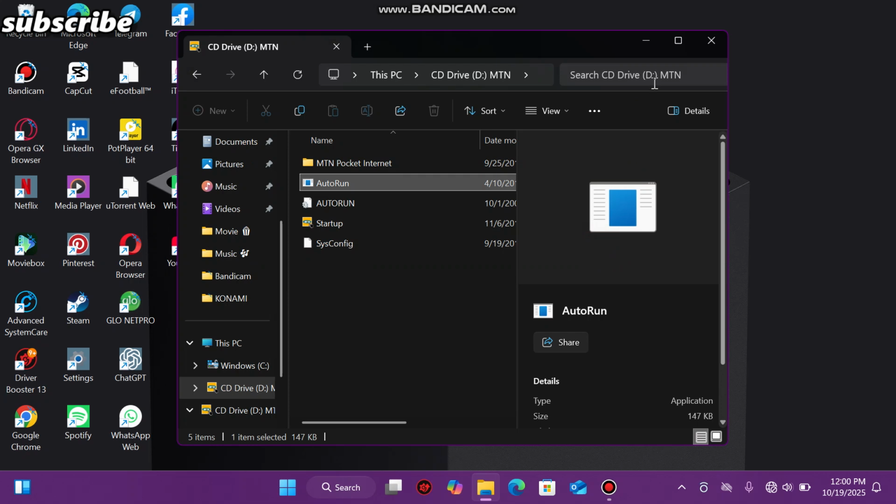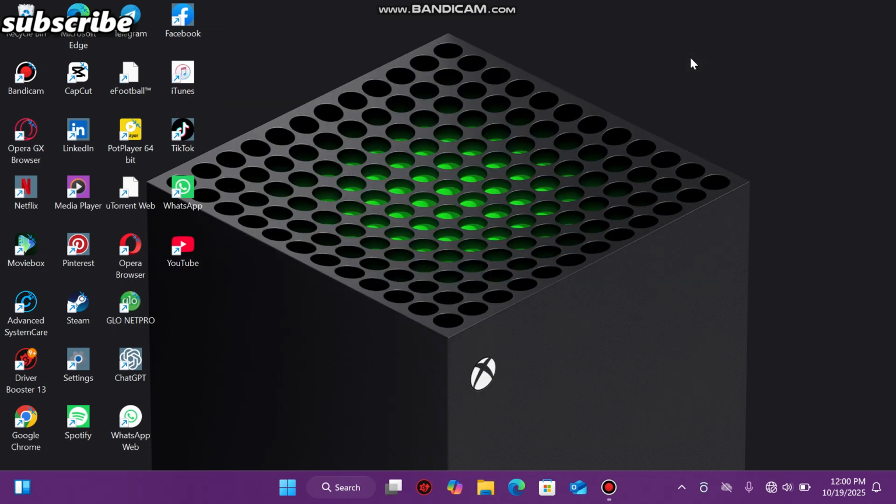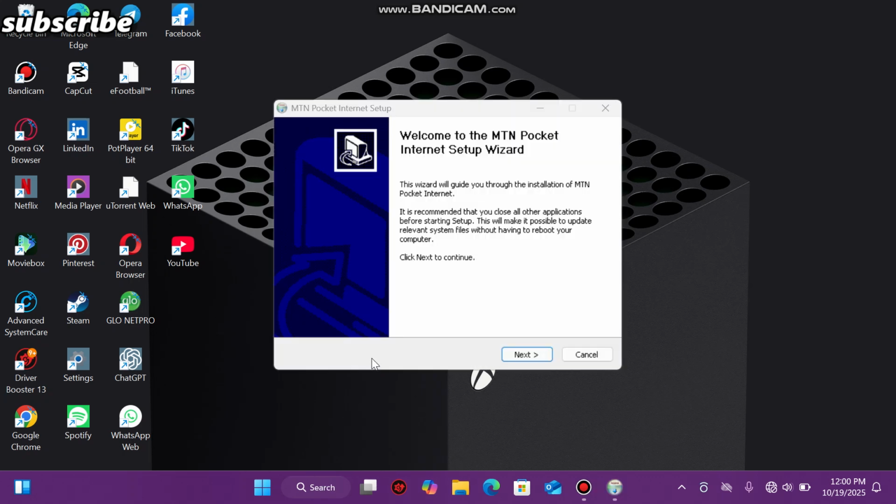After clicking on auto run, a pop-up menu will come to tell you to install the modem setup. Yeah, this is it. You press setup X, and after pressing auto run, it will come like this.